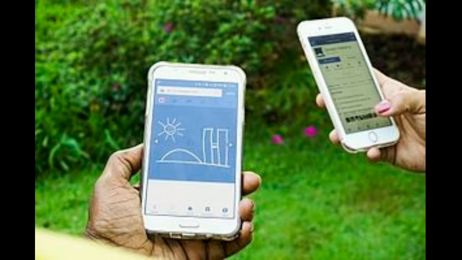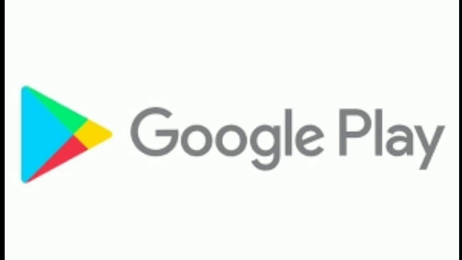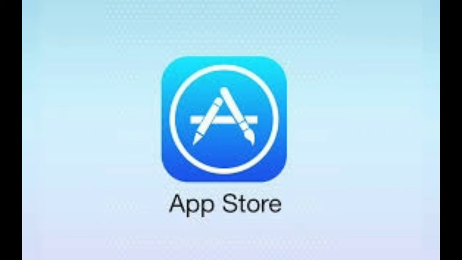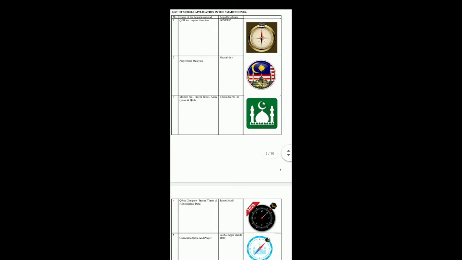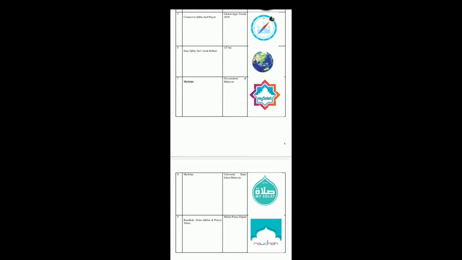Let's talk about the smartphone. Smartphones are very helpful nowadays. The problem of finding the direction of Qibla while traveling abroad can be solved in the blink of an eye. Many applications can be downloaded in the Google Play Store or Apple Store according to the user's convenience, such as Qibla Compass Direction, Government of Malaysia, Easy Qibla 3-in-1, MySolat Jakim, and MySolat University Science Islam Malaysia.